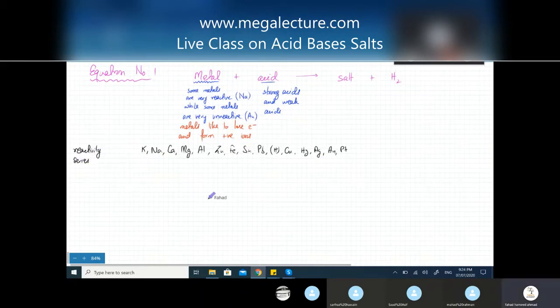Now, as you move down the reactivity series, the reactivity decreases. The metals become less and less reactive. They don't like to lose electrons. The metals on the right side are probably very strongly attracted to their electrons. So this side is less reactive, and this side is more reactive.